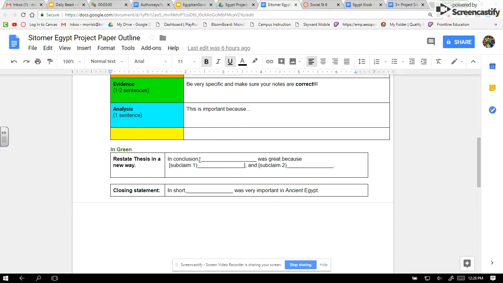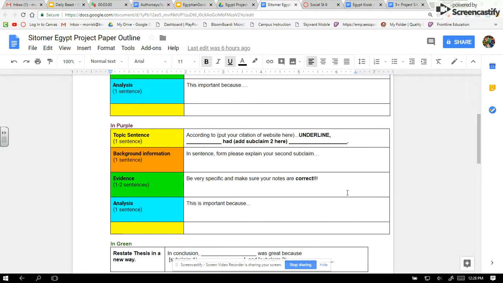Then, of course, your conclusion with your subclaims. In conclusion, farmers were very important because, in short, if it wasn't for farmers, and you can play with this a little bit, you don't have to put just down was very important in Egypt. You could add, if it wasn't for farmers, the Egyptians wouldn't have food or pyramids to have their tombs in, period. So that would be how you write that.